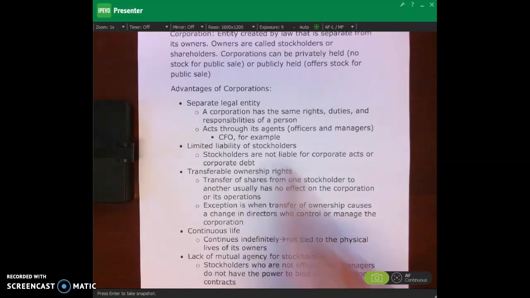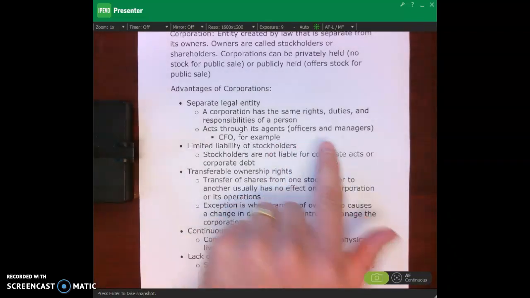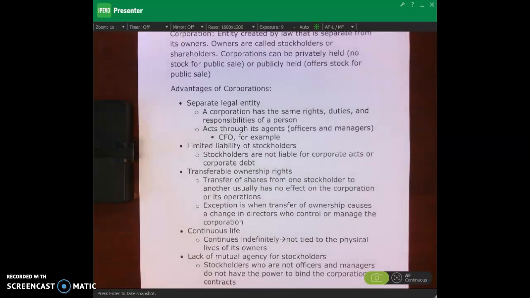This is something we'll talk more about in a second, that although I am an owner of PepsiCo, I can't come to the president of Mary Washington and say, today is Free Pepsi Day for everybody at Mary Washington. I can't do that. Okay. Only one of the officers or managers of PepsiCo can do that because a corporation acts through its agents who are the managers and directors and officers within the corporation. Okay. So for example, the chief financial officer.